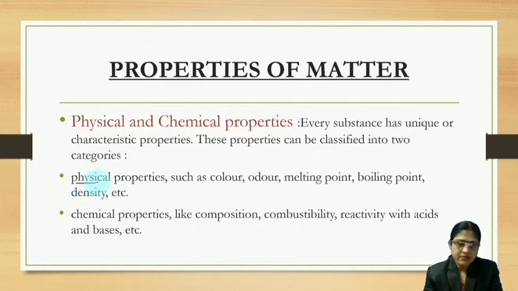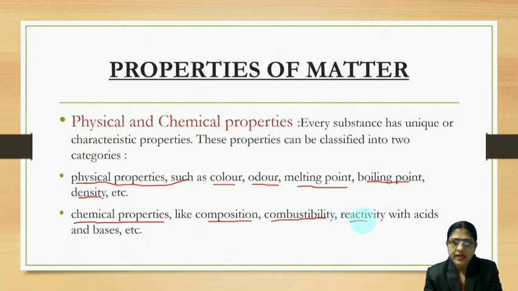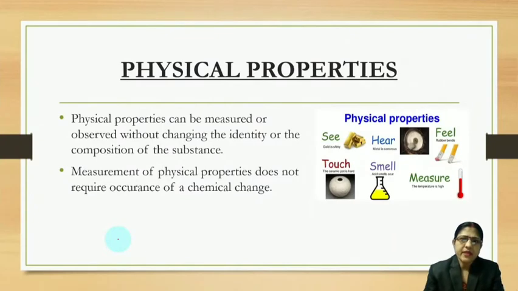Those are physical properties such as color, odor, melting point, boiling point, density, etc. And chemical properties, like composition, combustibility, reactivity with acids and bases, etc. These are chemical properties.